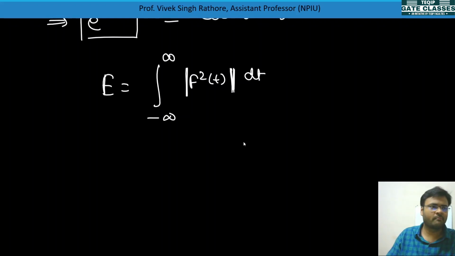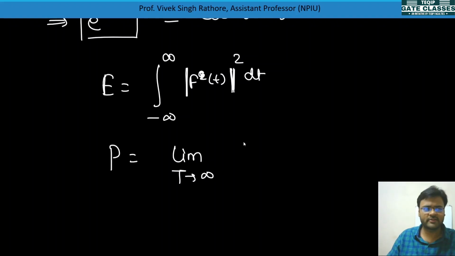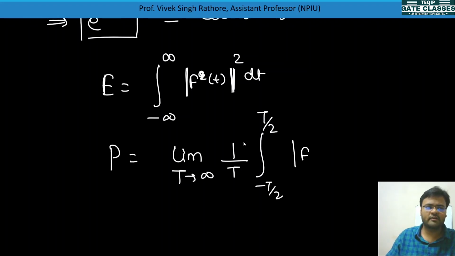Energy will be equal to the integral from minus infinity to infinity. Earlier we used to do f square t dt, but for complex valued signal we'll do it like this. We take the mod of f(t), which is given, and then do its square. This is the energy. And for power also we need to do limit T tending to infinity, 1 by time period will be always there, integral from minus T by 2 to T by 2, and then the mod of f(t) squared.